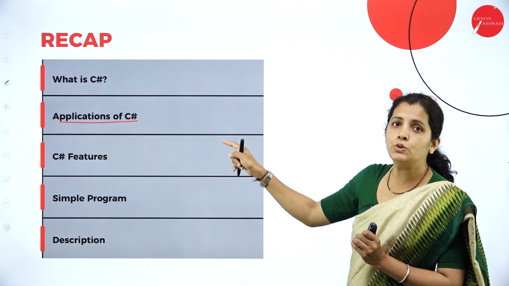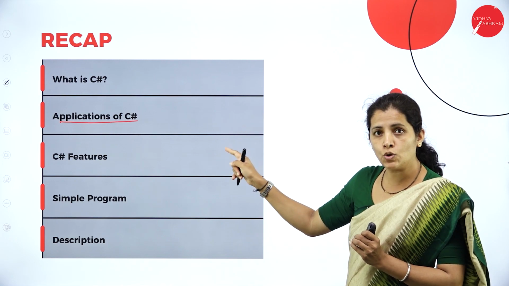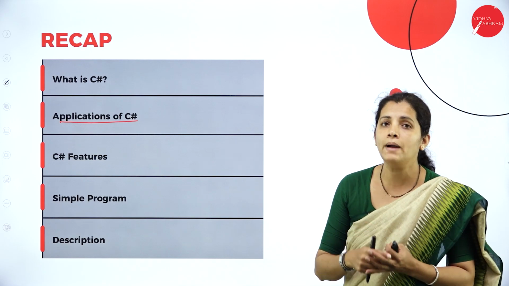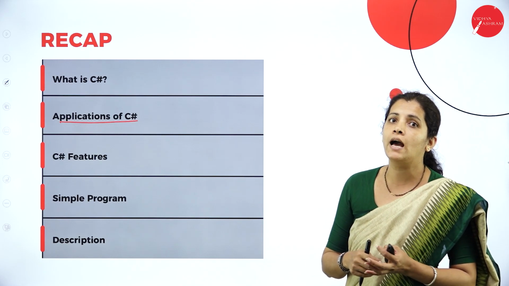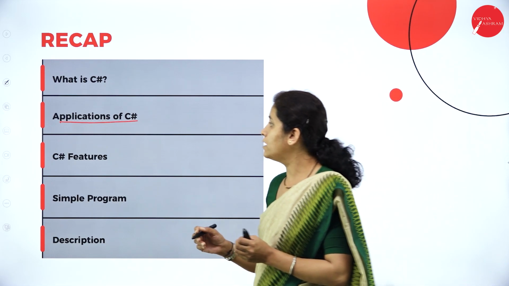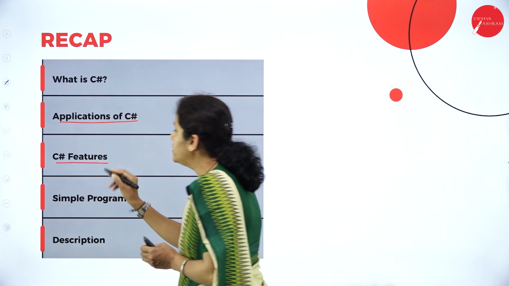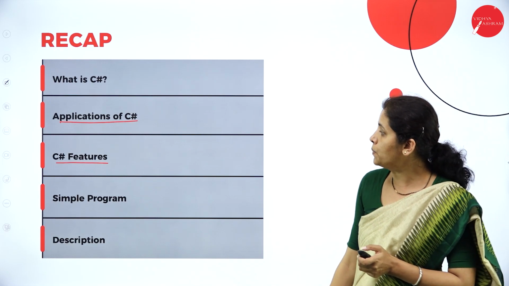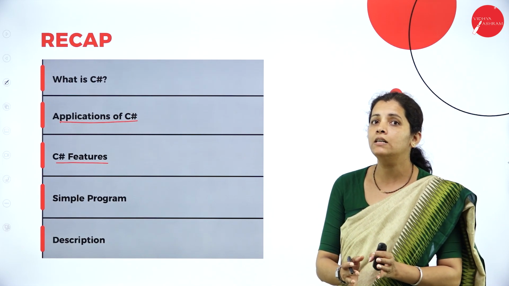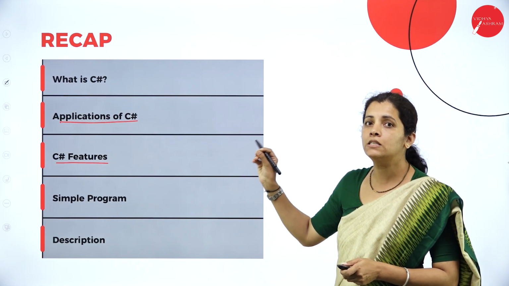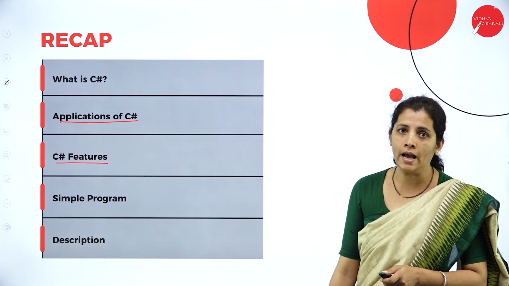It's mainly used to develop console applications, Windows applications, standard applications, mathematical or scientific applications as well as web services. Along with that, we have discussed some of the features of C# programming. Along with that, I have covered a simple program, how to write a simple C# program.